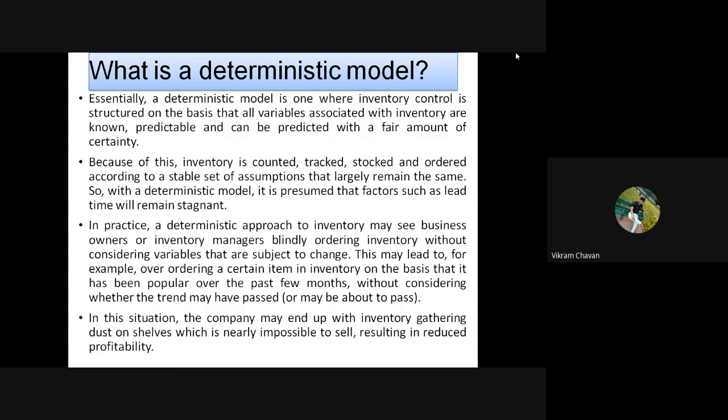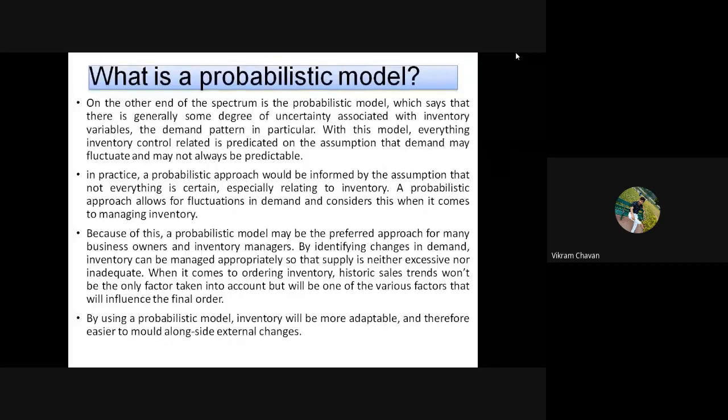So because of this, businessmen don't use the deterministic model. Instead of the deterministic model, try to use the probabilistic model. So the probabilistic model always considers the uncertainties of the market, the fluctuation of the market. It is said that the probabilistic model is a spectrum.